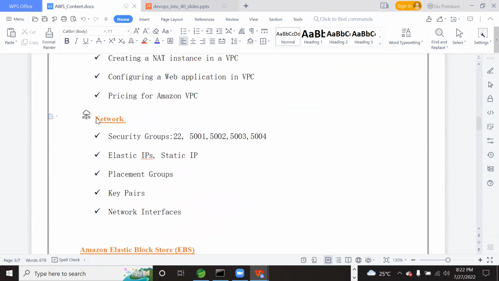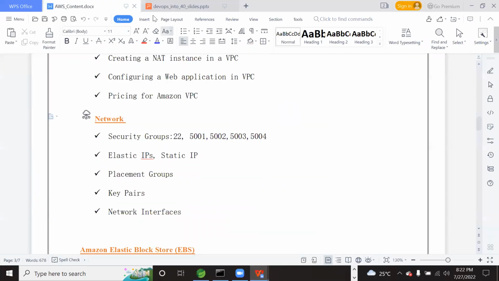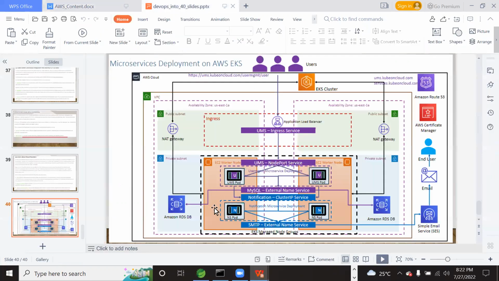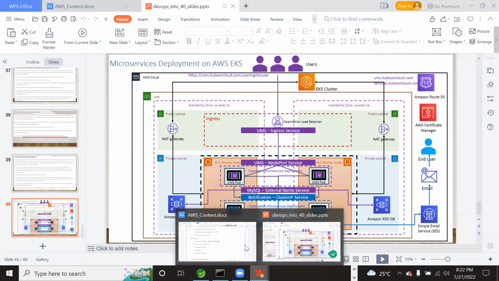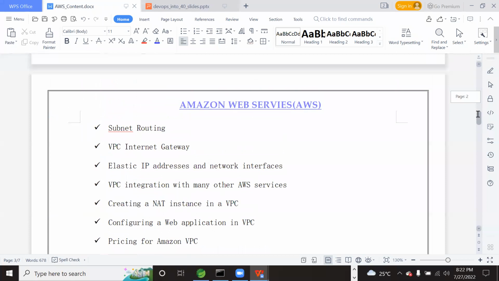Each and every machine that we're going to create in our production will be in our private subnet. If that is the case, what is the IP address range that we need to assign to our EC2 instances is what we need to decide using the networking. So networking we will learn once we have completely understood the VPC.